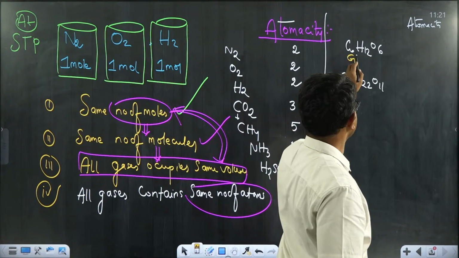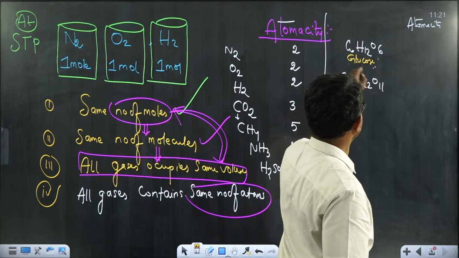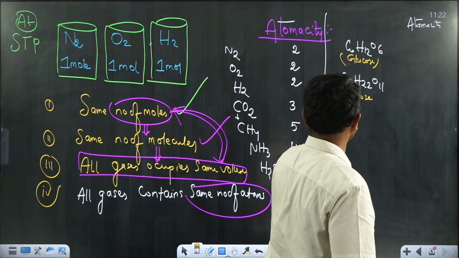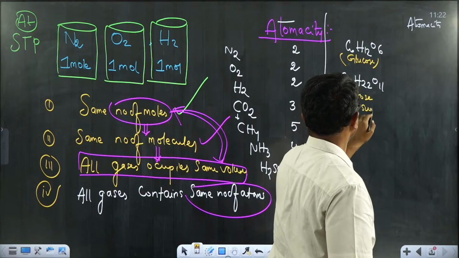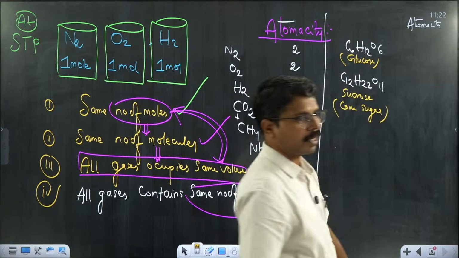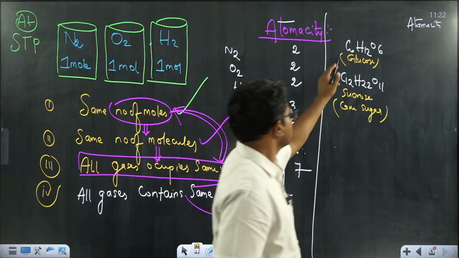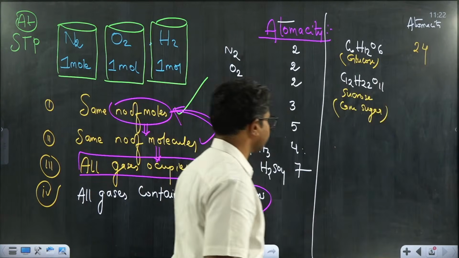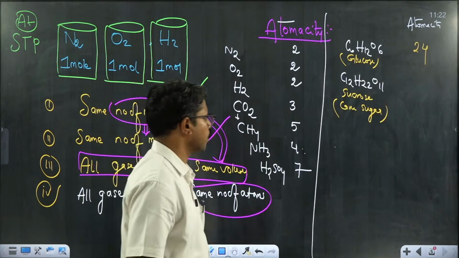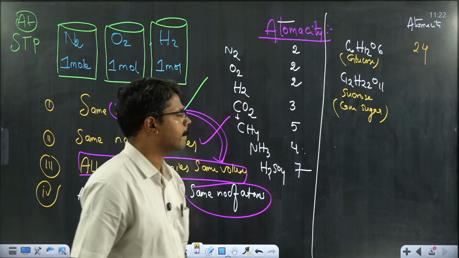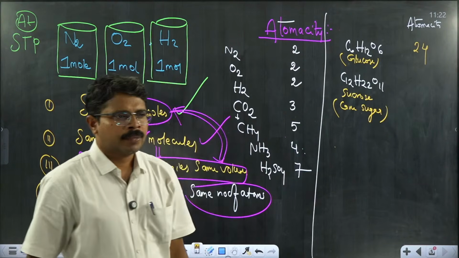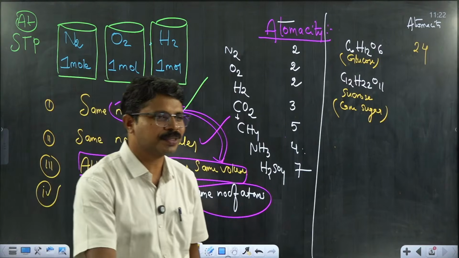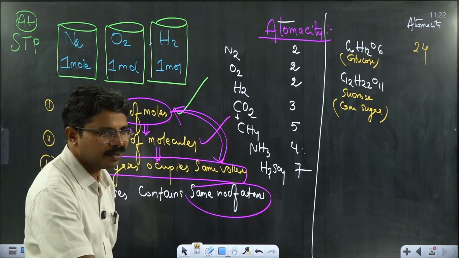This is glucose, C6H12O6, and this is sucrose, also referred to as cane sugar. Very important. 6 plus 12, 18, 24. Superb. And what is the atomicity of sucrose? 45.